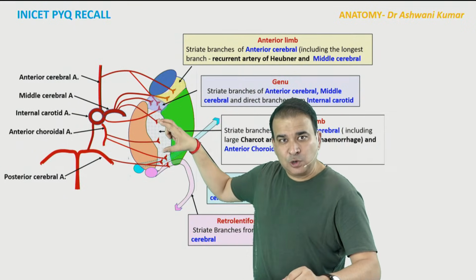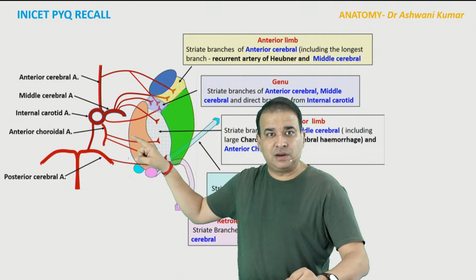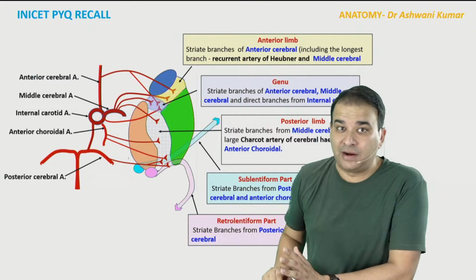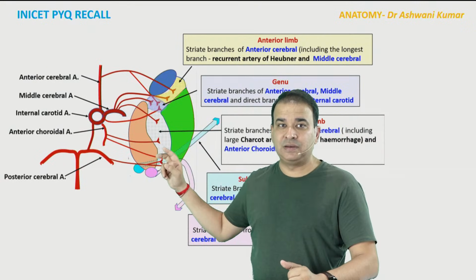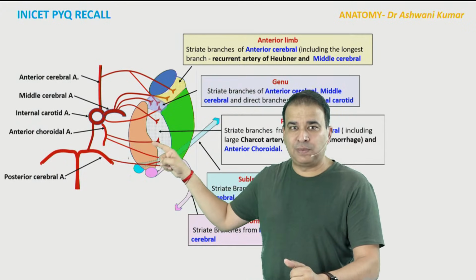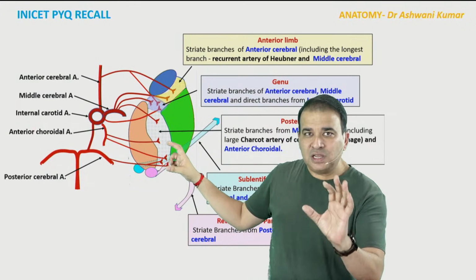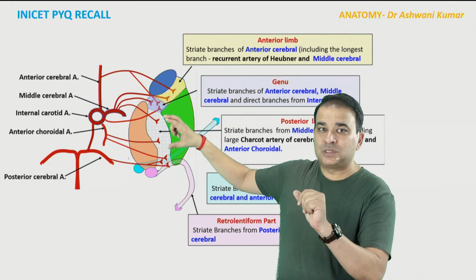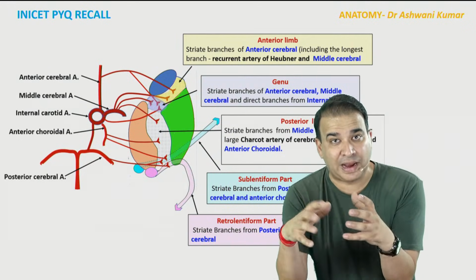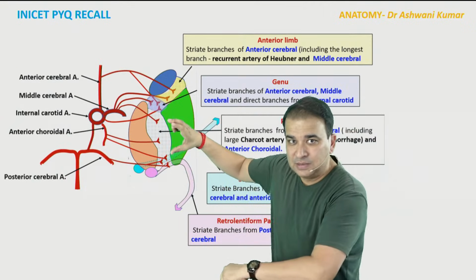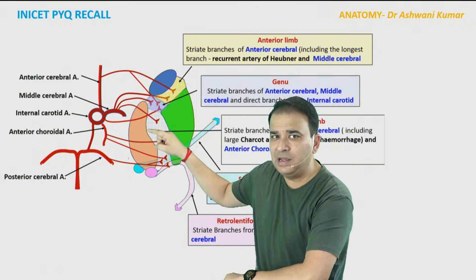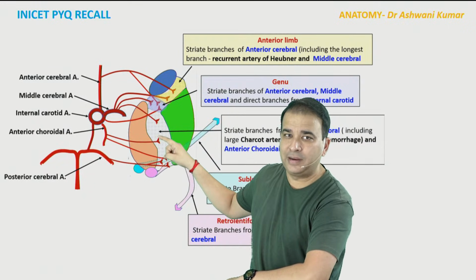And the posterior limb is also supplied by the direct branch coming from the internal carotid, that is called the anterior choroidal artery, guys. There is a choroidal artery also which supplies it here. It's a direct branch. Can you see the anterior choroidal artery there? So that anterior choroidal artery also supplies the posterior limb. You especially need to keep your eye on the blood supply of the posterior limb. I told you the posterior limb is giving passage to the corticospinal tract, the pyramidal tract here. And that's why this is an important part here. It is supplied by the middle cerebral artery branches, Charcot's artery mainly, and also by the anterior choroidal artery here.